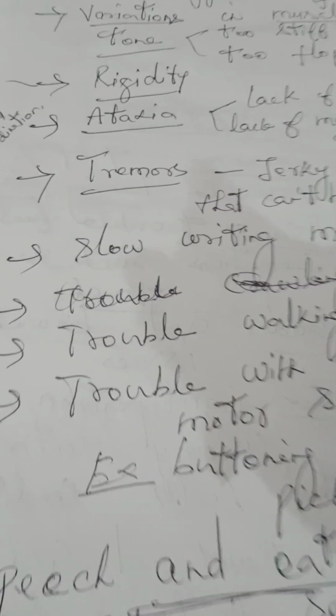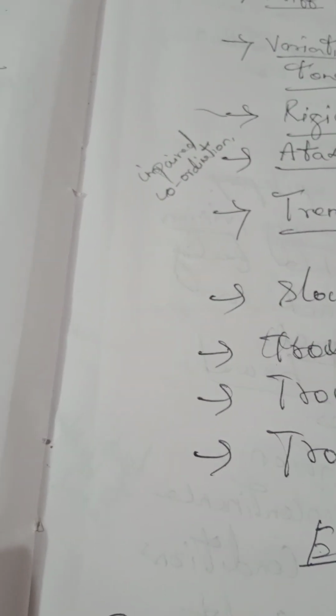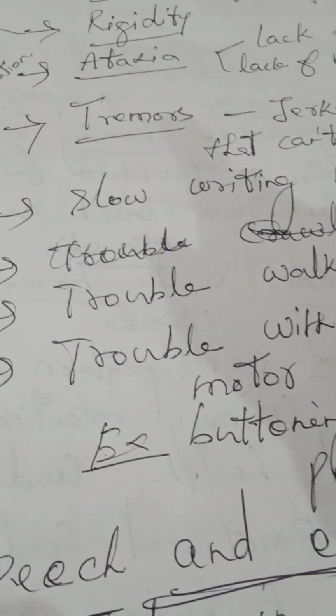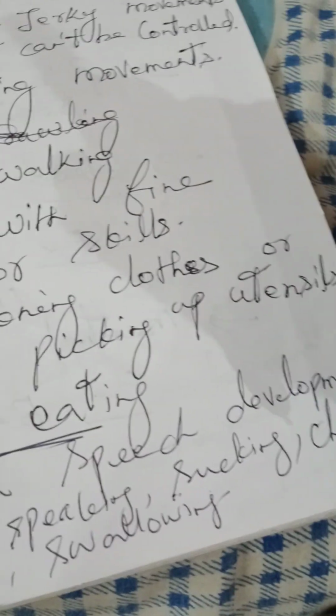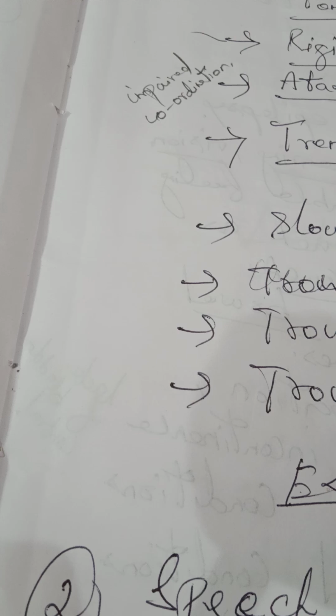Then they will show problems with speech and eating, delays in speech development. They have trouble speaking, sucking, swallowing, then eating and swallowing. They may have drooling also. What is drooling? Saliva flows out of the mouth.